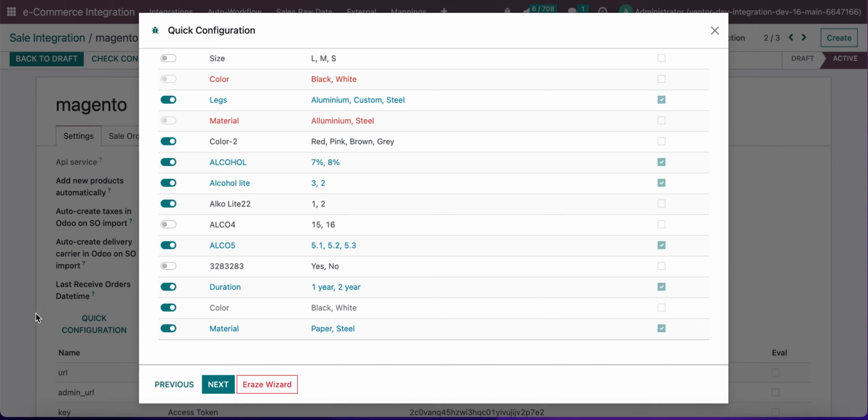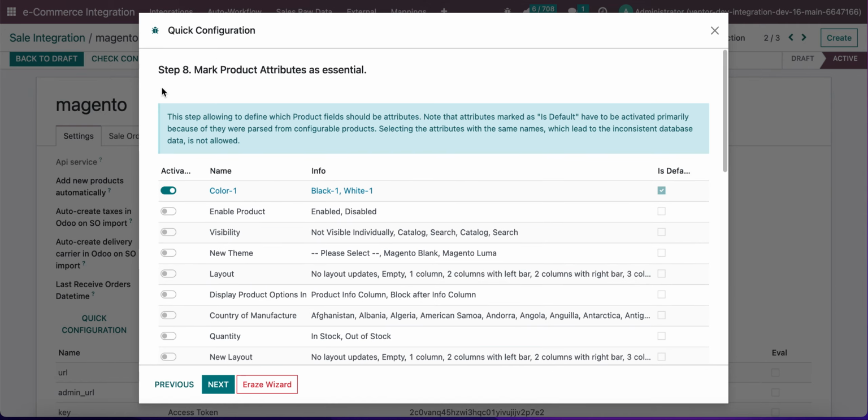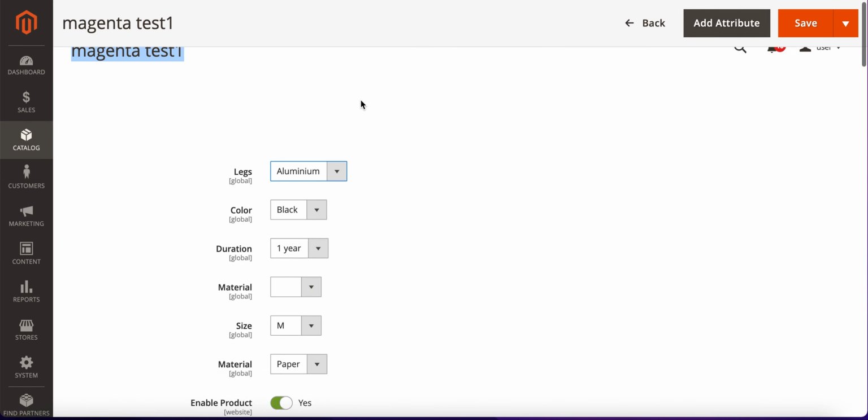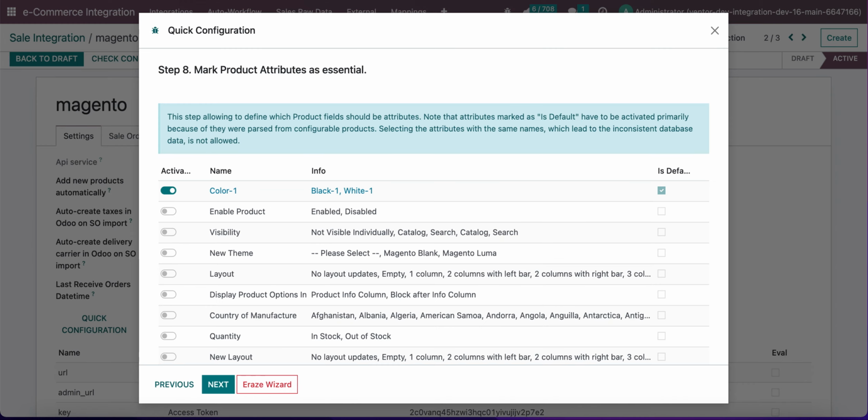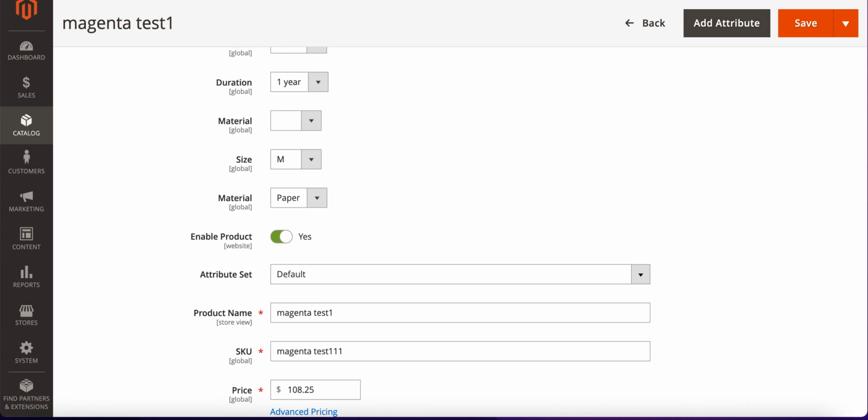Here in Magento, in quick configuration settings, we added a new step, which allows us to select which product fields from Magento 2 should be attributes in Odoo. As we know, we have a lot of different attributes and values in Magento, and on this step we will see only attributes which have a drop down and a minimum of one value for this attribute.